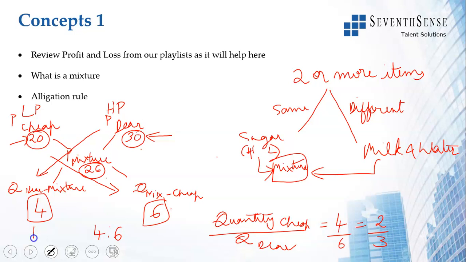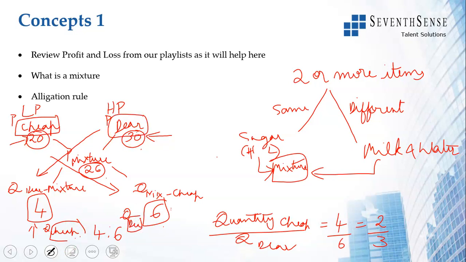Remember, this becomes the quantity of cheap, and this becomes the quantity of dear. So look at the first price 20, look at the second price 30, and the mixture price is 26. Subtract 26 from 30 and you write 4, subtract 20 from 26 and you write 6. So this and this will be the same, this and this will be the same.